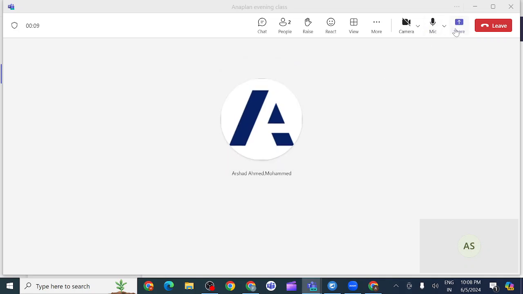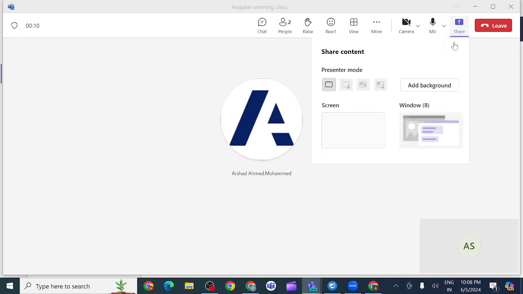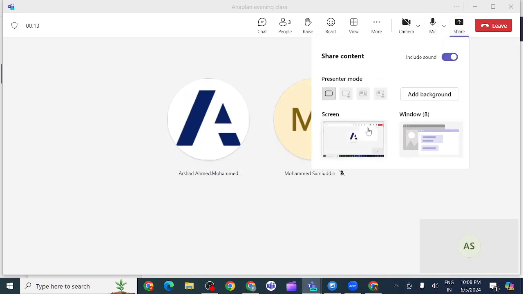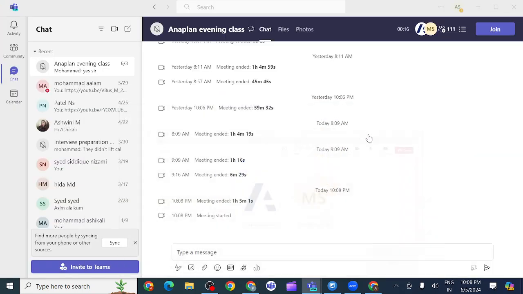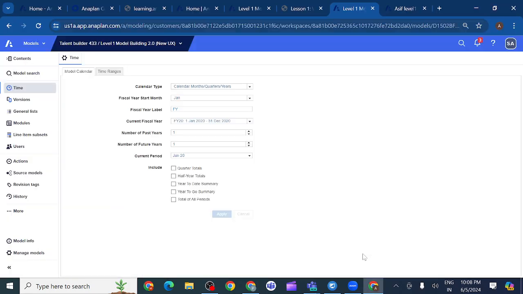So send message as a rejoin, Arshad Ahmad. Okay. Sameddin, send message in your group like as a rejoin. Sent as well. Okay.